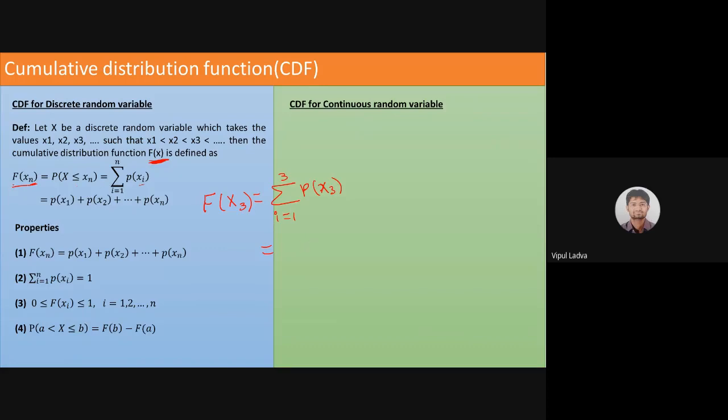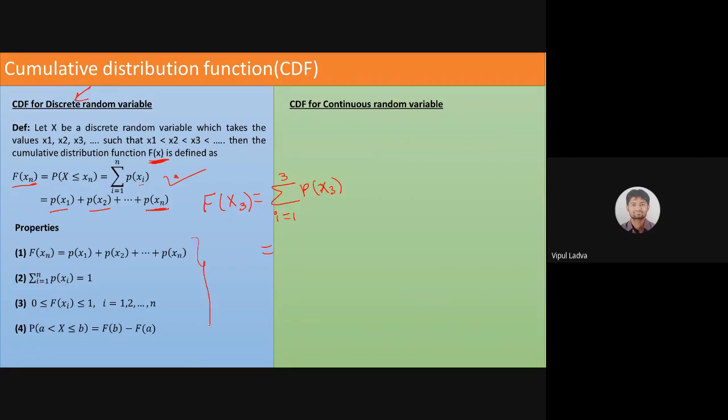In that case, if I'm interested to find F of xn, then the probability that X is less than or equal to xn, or in other words, the summation. We may use the summation to represent that. That means p of x1 plus p of x2 plus p of x3 up to p of xn. Okay. So this is a simple and basic definition for the cumulative distribution function in the case of a discrete random variable.